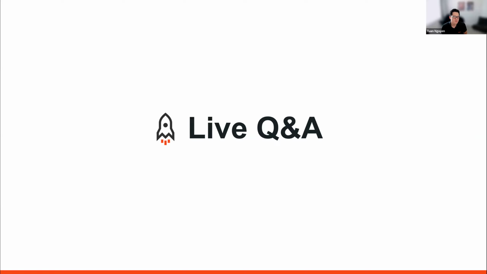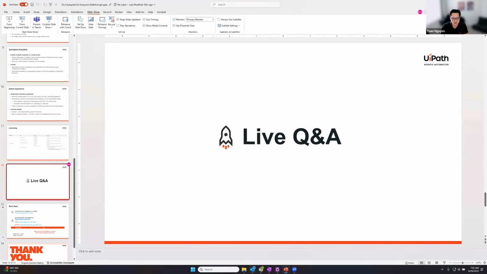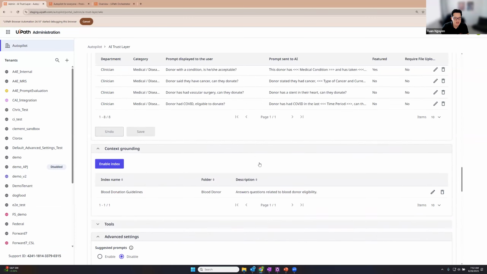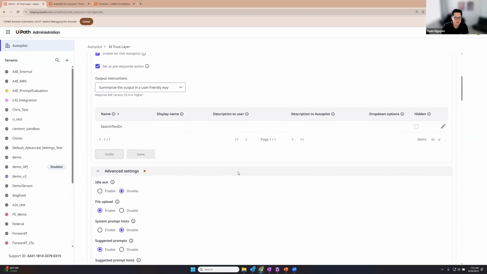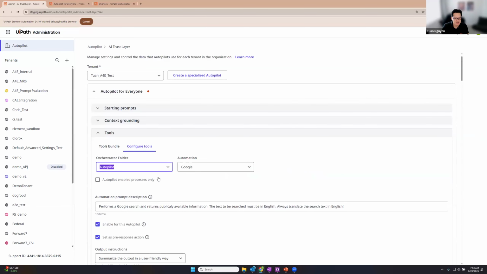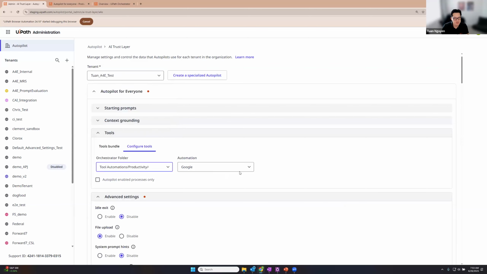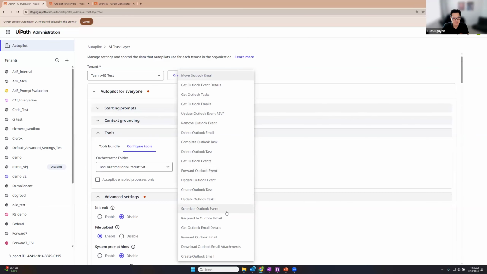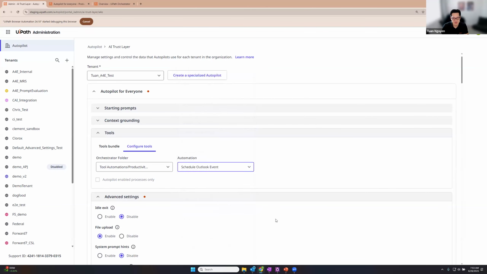To your point, how much can we configure individual tools for the users? It's fairly granular, because you can go into the admin, as I mentioned, go into the tools configuration, and go into the Outlook tools. I can set, let's say, email automation, send an Outlook email. I've got to look for it. But you would basically be able to schedule it, right? And here, I'll just do schedule for now.